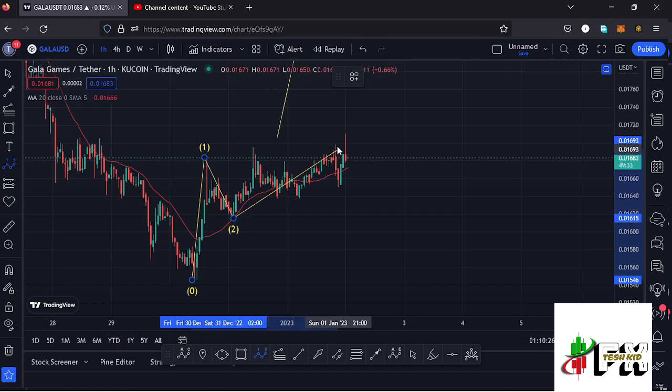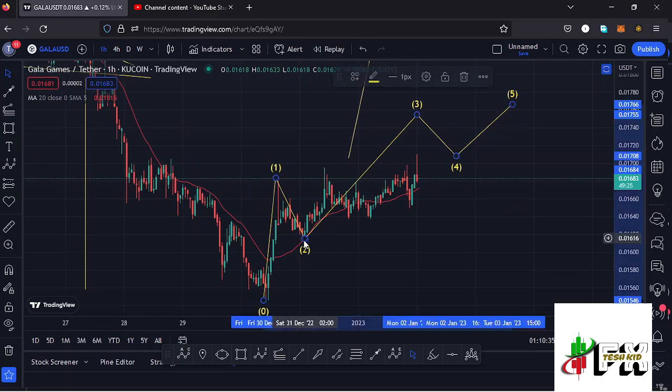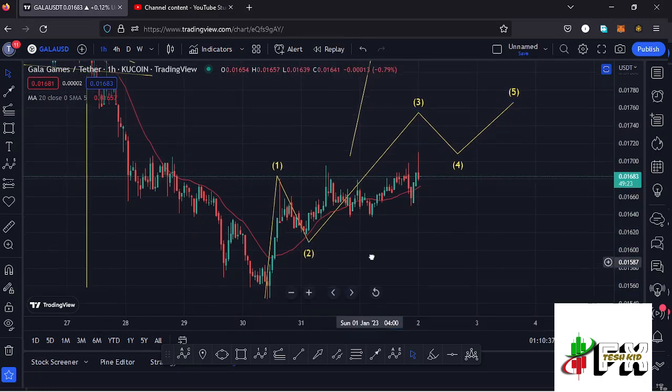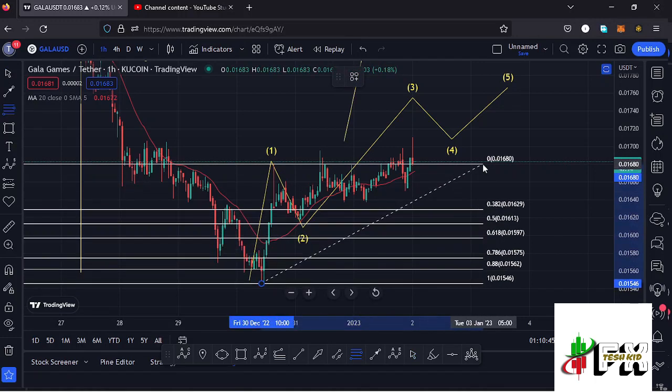Then whatever we are seeing at the moment might be the formation of that wave 3. Then expect a wave 4, and then continue pushing even higher in the formation of that wave 5. And getting to see whether this second wave has done the minimum that we expect a second wave to do by connecting the Fibonacci's from the low of the first wave down there to the high of the wave 1.